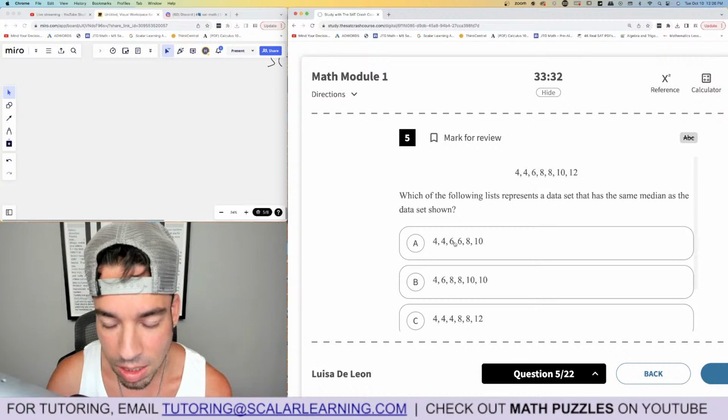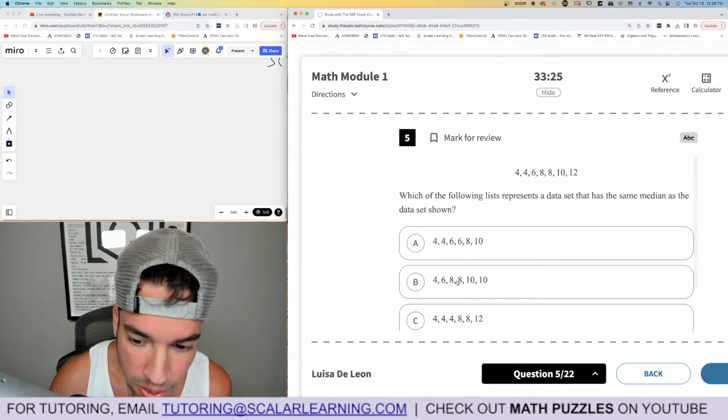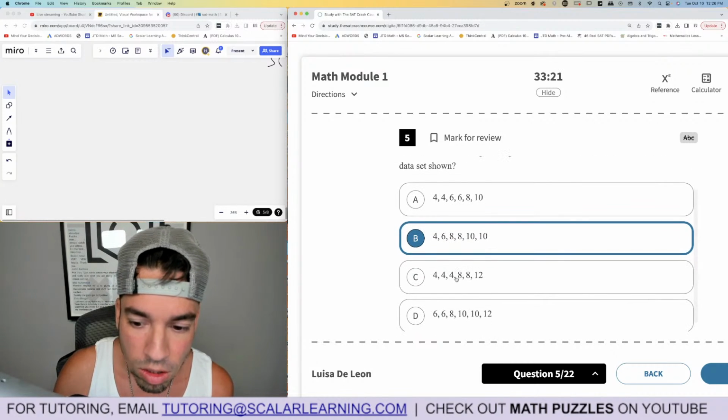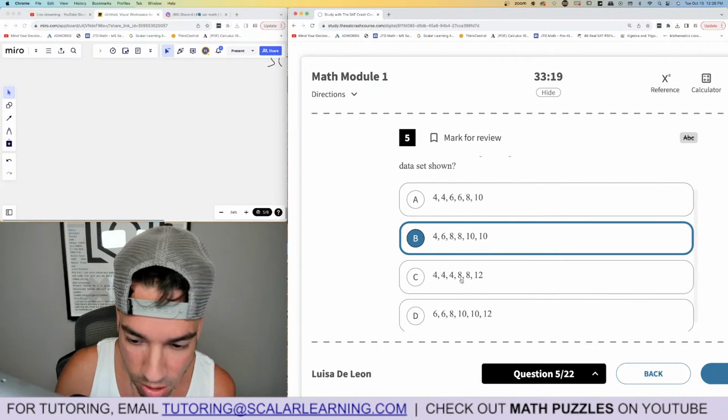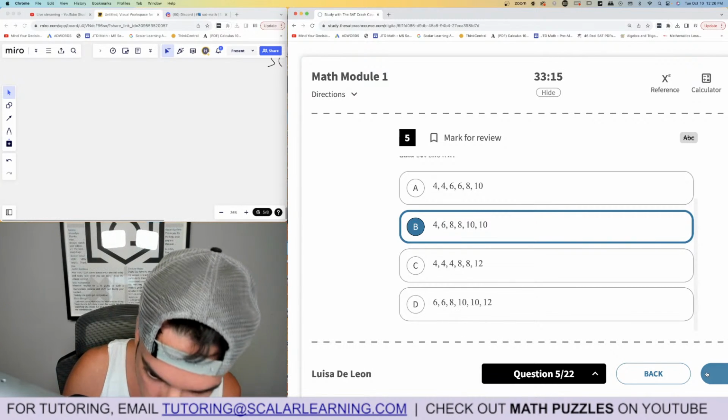This will have a median of 6. When there's an even number of terms, you take the middle 2 and the average of those. So 6 and 6 averages that 6 out. This one would be 8. That's what we want, right? Middle 2, average of those, 8. This one would be the middle of 4 and 8, which is 6. This one would be the average of 8 and 10, which would be 9. So B is the winner, boom, done.